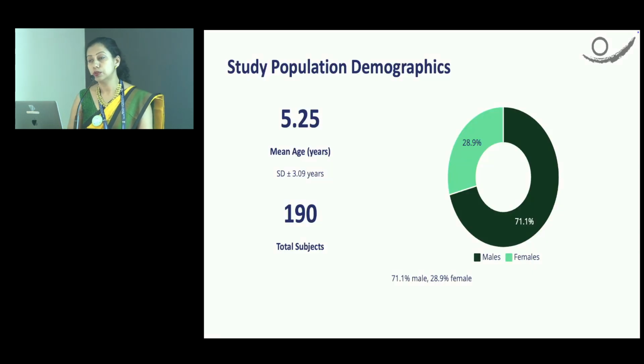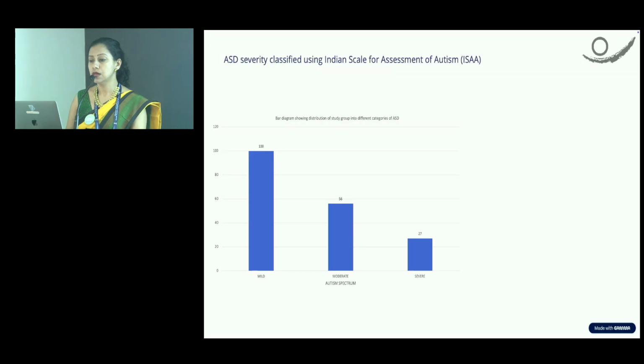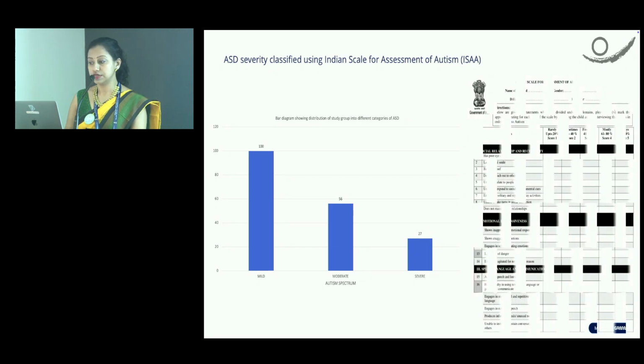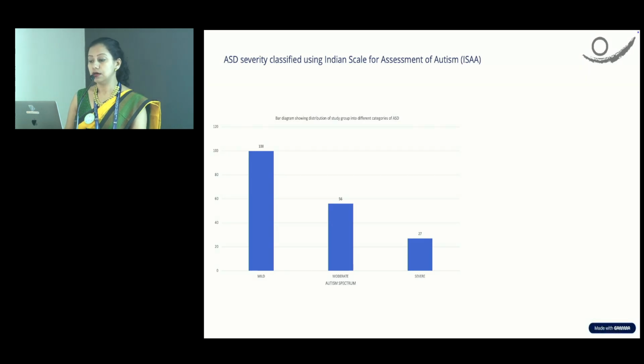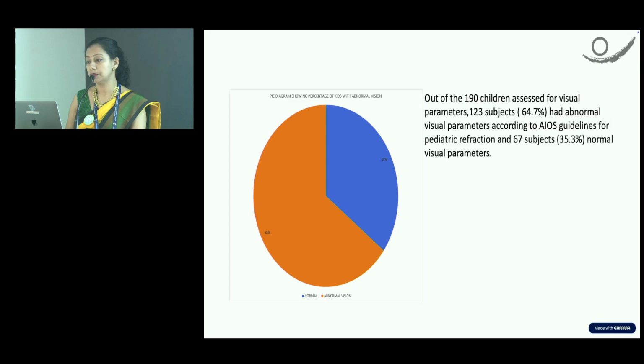After the analysis, we found that the mean age of the population was 5.25 years, and it was a male predominant study population, with 71.1% males. We classified the students into categories of severity of autism spectrum disorder, mild, moderate, and severe, based on the Indian Scale for Assessment of Autism. We found that 64.7% of students had abnormal visual parameters according to the guidelines, whereas 35.3% of children had normal visual parameters.